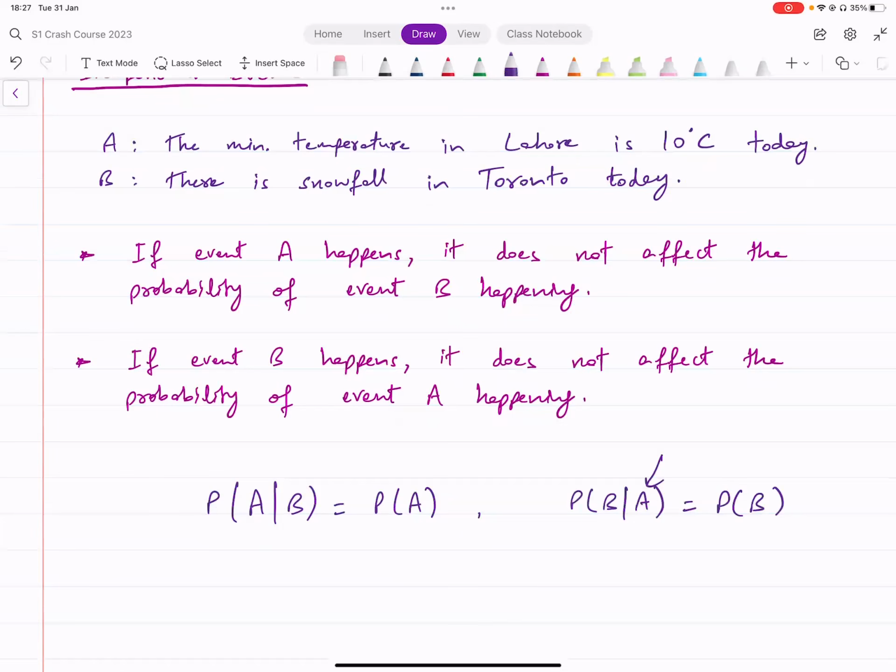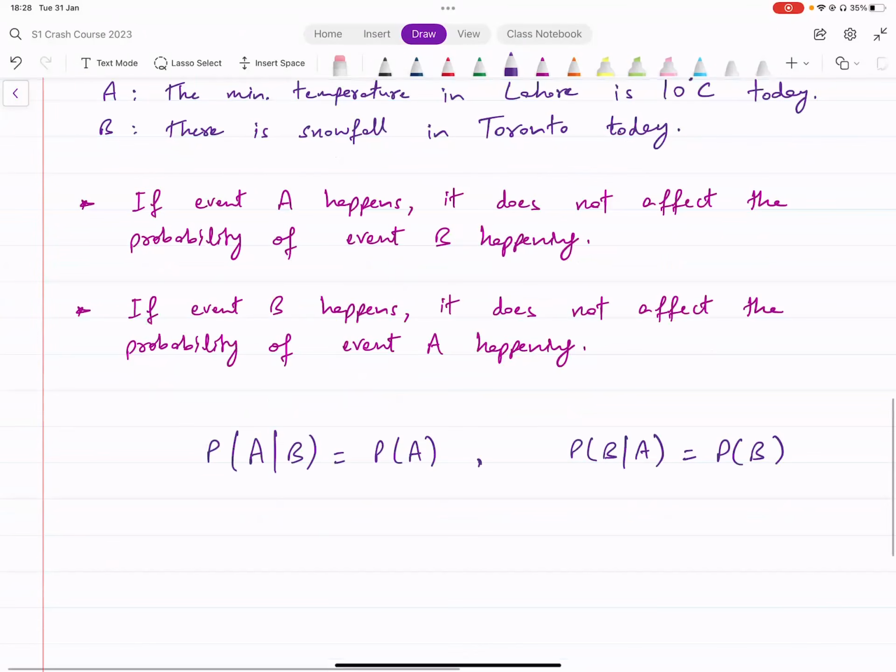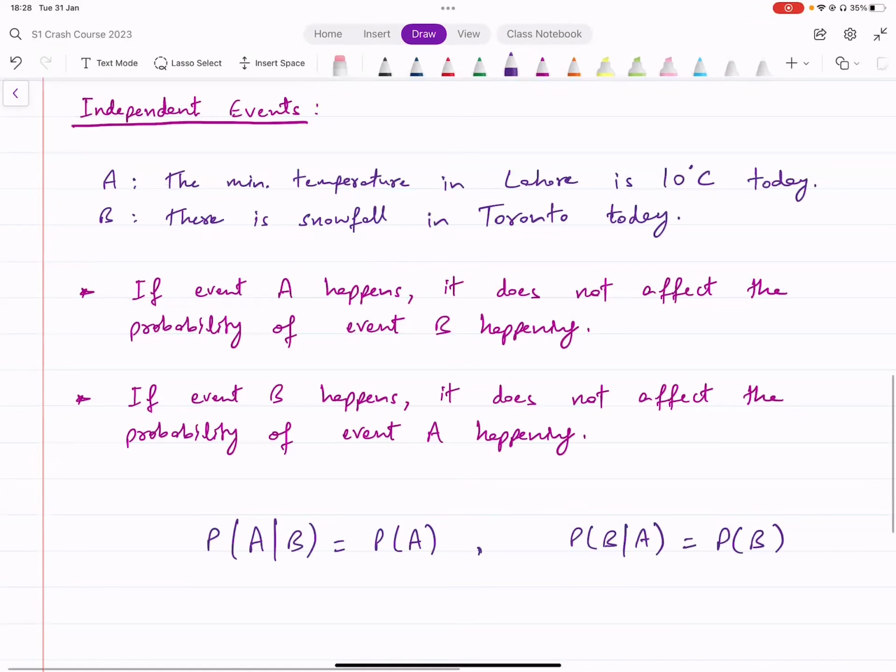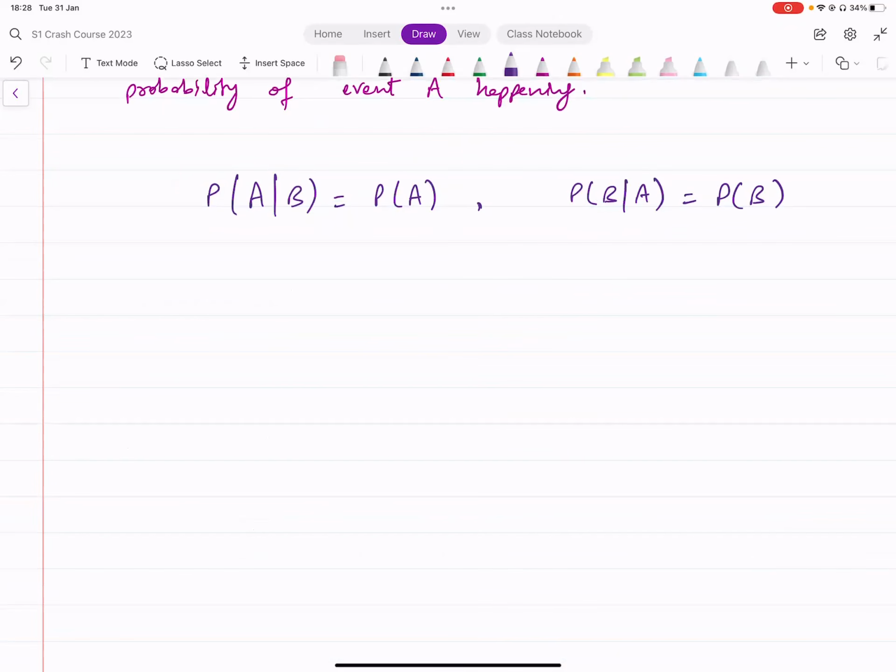All right. Now, from this we actually get a very important result that you use to figure out whether two events are independent or not. Let me write that down here. It comes from the conditional probability formula. Remember the conditional probability formula?